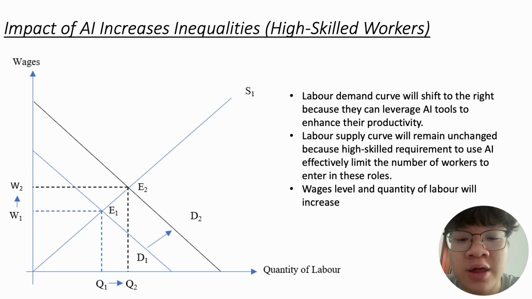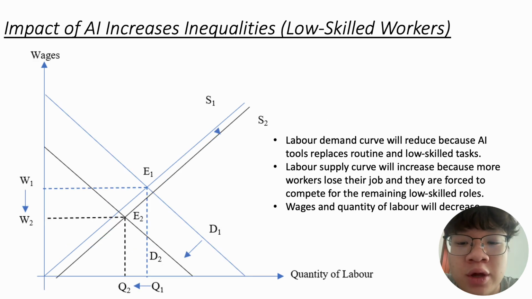From the view of high-skilled workers, the labor demand curve will shift to the right because they can leverage AI tools to enhance their productivity. On the other hand, the labor supply curve will remain unchanged because the high-skill requirement to use AI limits the number of workers who can enter these roles. As a result, wage level and quality of labor will increase.